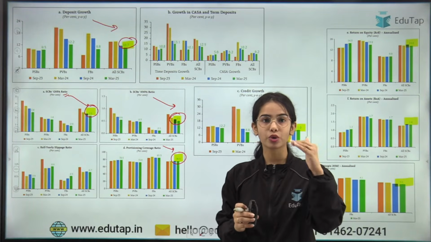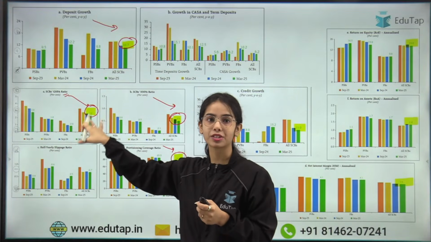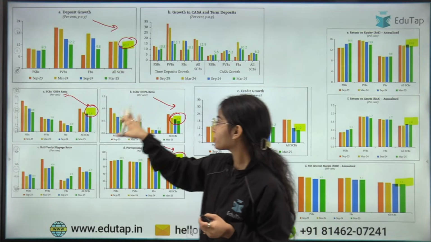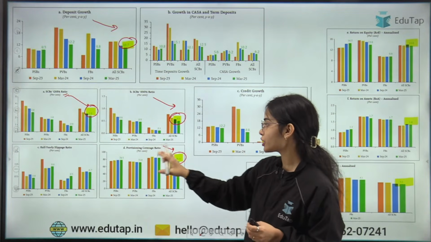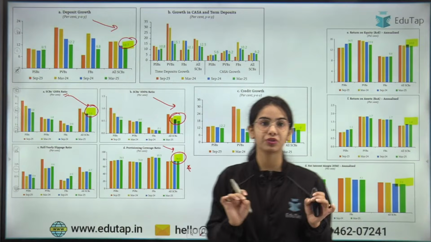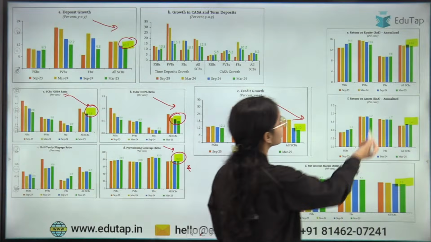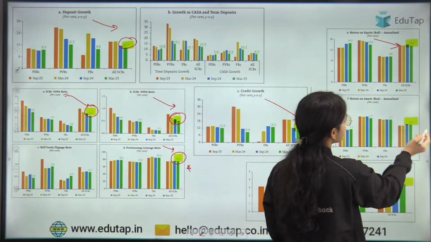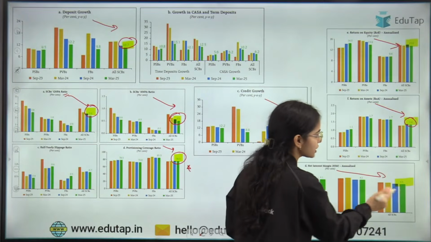So deposit growth has grown by 10.7%. The gross non-performing asset has reduced to 2.3%. The net non-performing asset has reduced to 0.5%. Provisioning coverage ratio is 76.3%. The credit growth is 11%. The return on equity is 13.6%. Return on asset is 1.4%. And net interest margin is 3.5%.